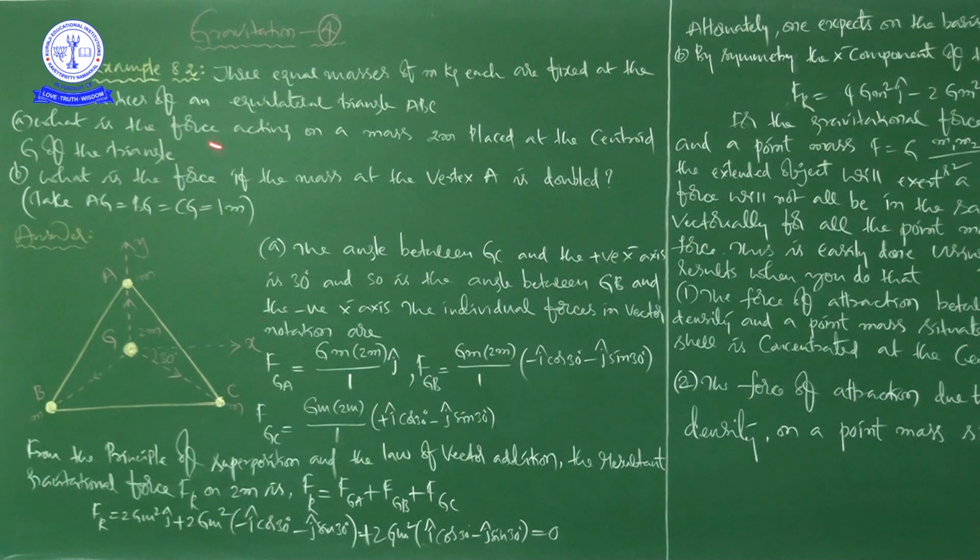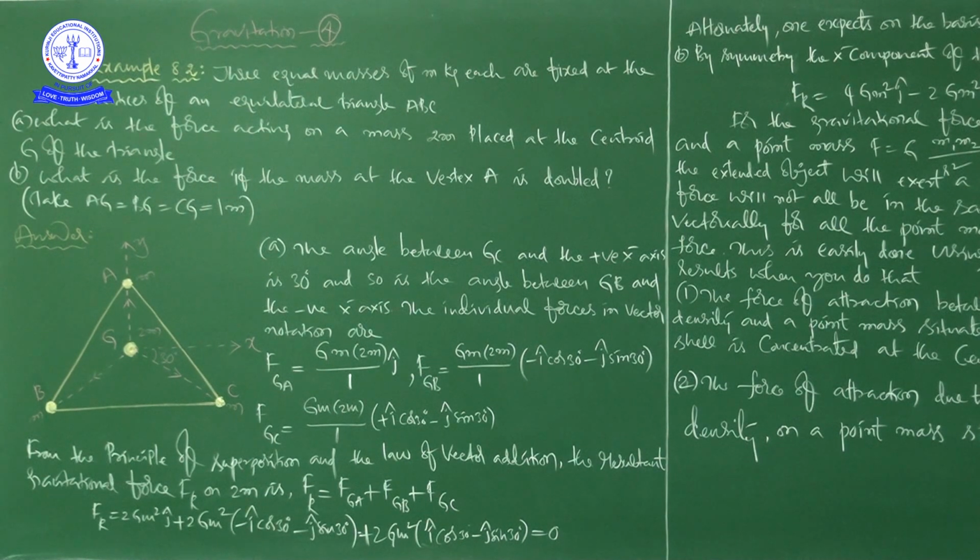See this. What is the force acting on a mass 2m placed at the centroid G of a triangle? See here. First we will finish A and then we will go for B. Why? Because if you complete A first, then you can clearly concentrate on B. See this. A. The angle between GC and the positive x-axis. So what is GC? This is GC. What is the positive x-axis? This is the positive x-axis. The angle between GC and the positive x-axis is 30 degrees.